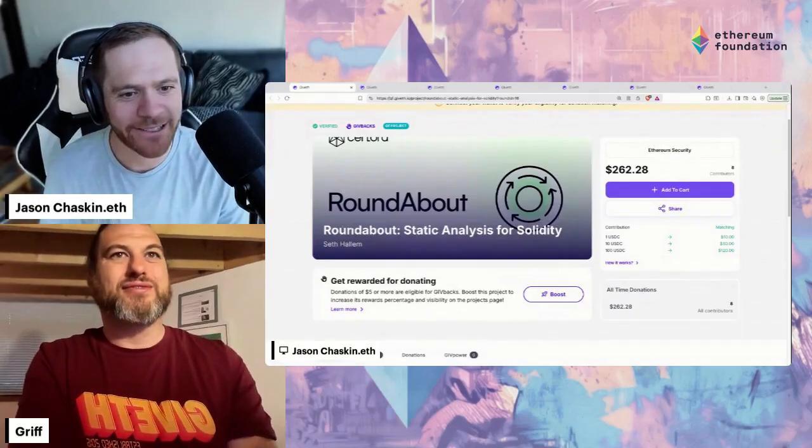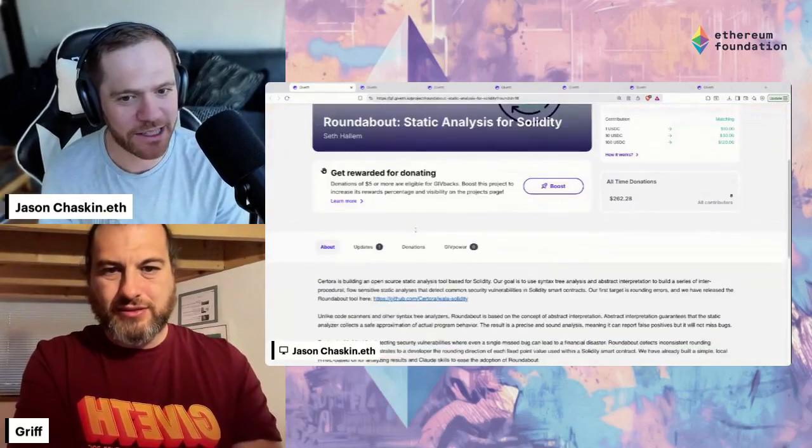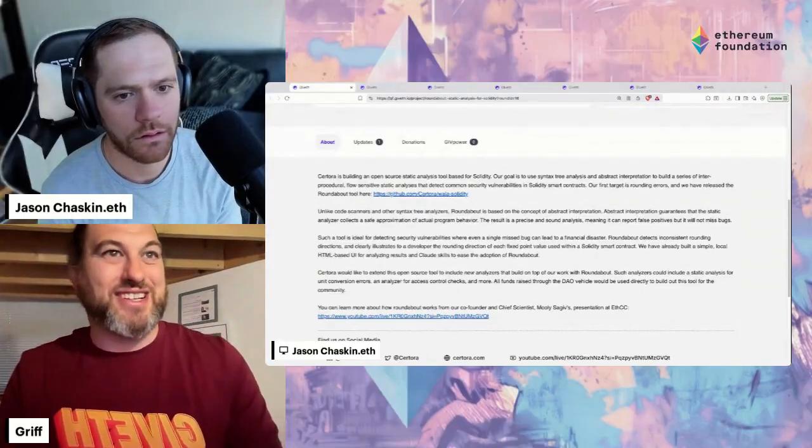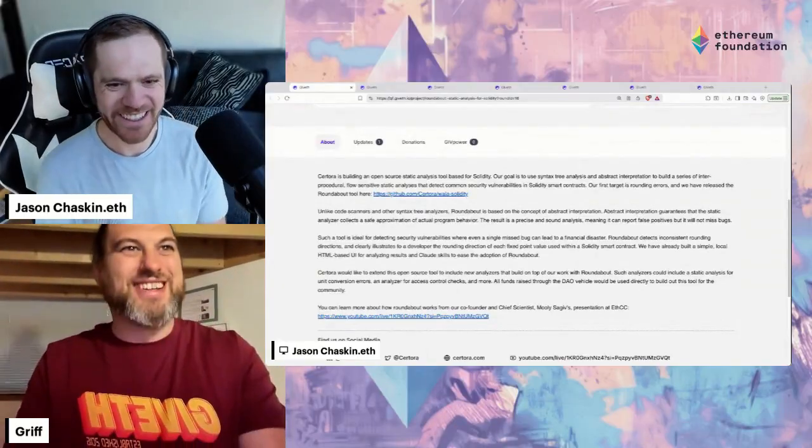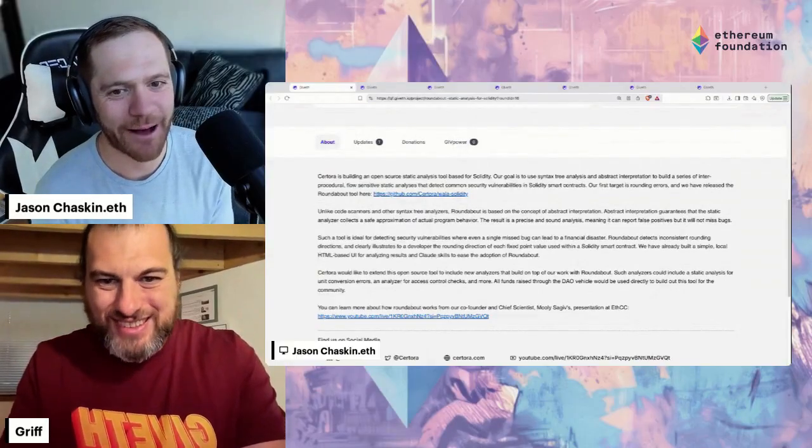This. Up next, Roundabout, static analysis for Solidity. I'm still looking at the transaction cards. Get sucked into these things. Yeah, I can just read out the quick summary up top.